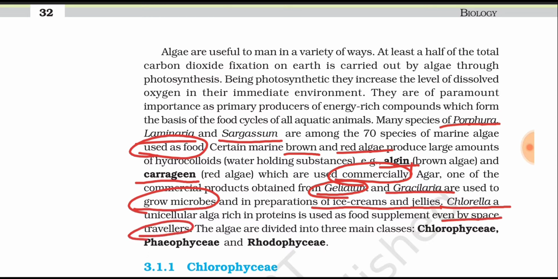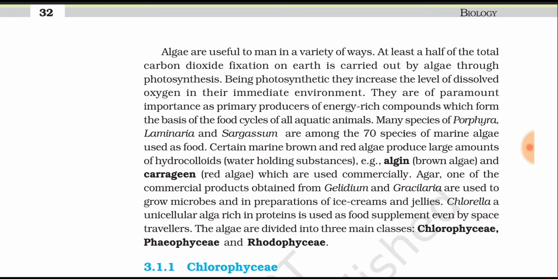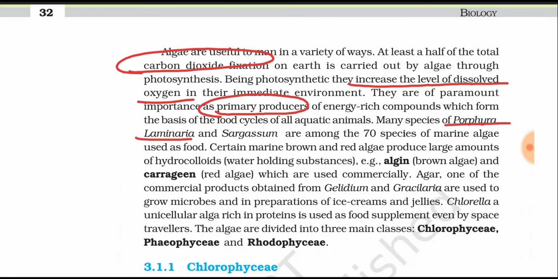So five major economic importances are mentioned here. We can discuss them one by one, because we can expect a question based on the economic importance also. So: carbon dioxide fixation, increased level of dissolved oxygen, and acting as primary producers. And some marine forms are mentioned here: Porphyra, Laminaria and Sargassum, used as food.